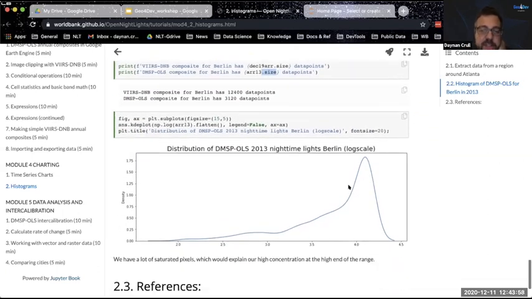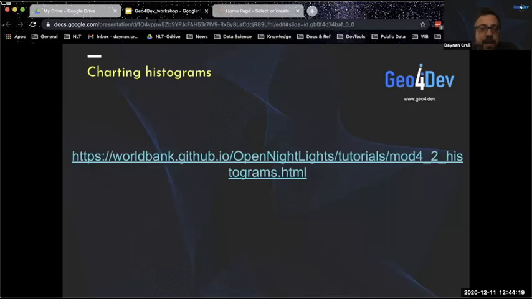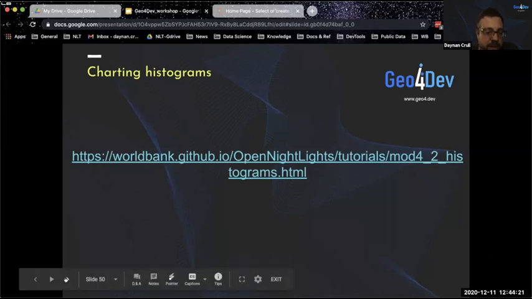And this here is a distribution of the DMSP for Berlin. This is log scale, so these are log scaled units on the x-axis here, but essentially you can see where the saturation happens. Obviously that happens around 63. That's not actually where the values are, it's just where the max of the sensor is. And that's pretty clear when we have our histogram here. Okay, great. We're moving on.